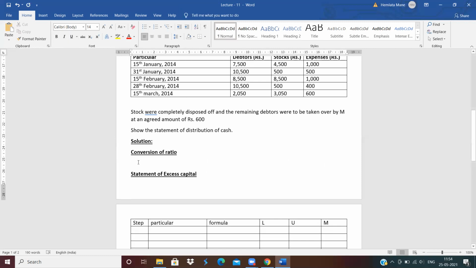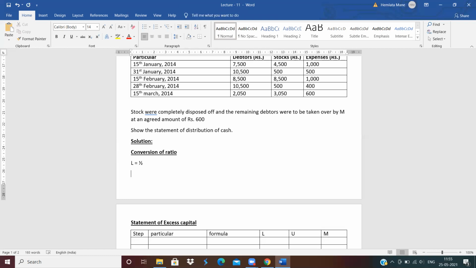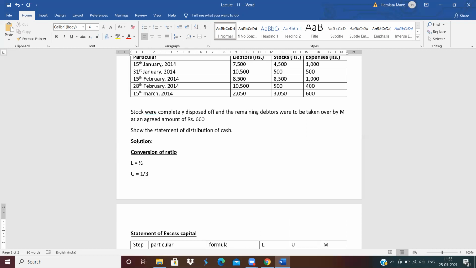L is equal to 1/2. Then U is equal to 1/3. And M is equal to 1/6. Right? This is the profit sharing ratio given in the question.